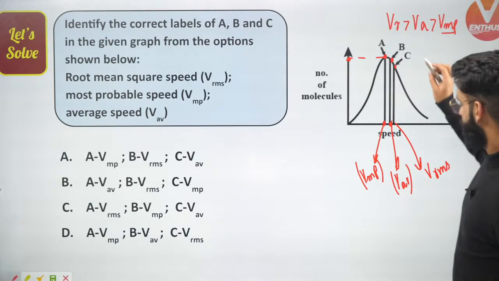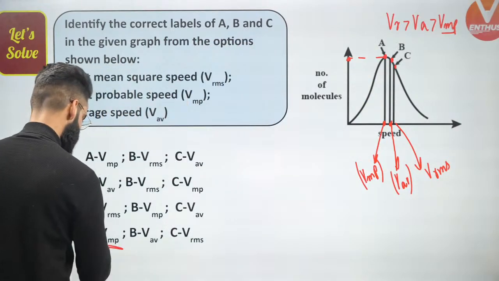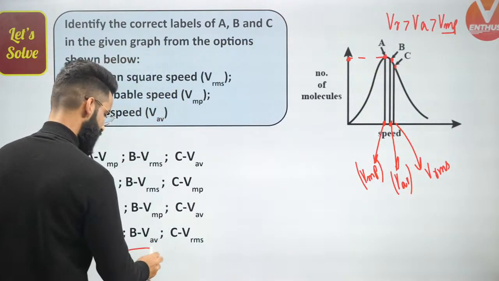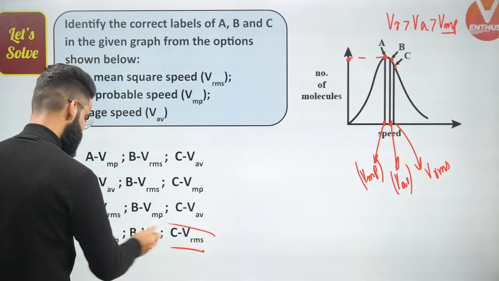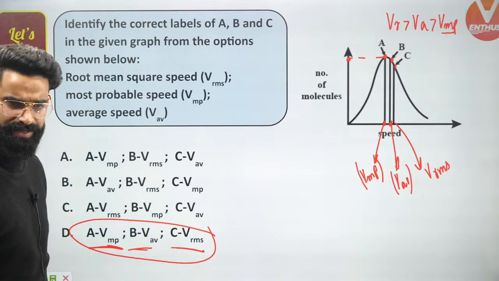Now people, now you can select the options. A is your Vmp. B is your V average and C is your V RMS. This is the correct one among all.